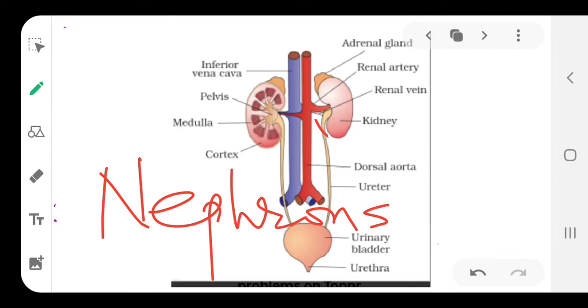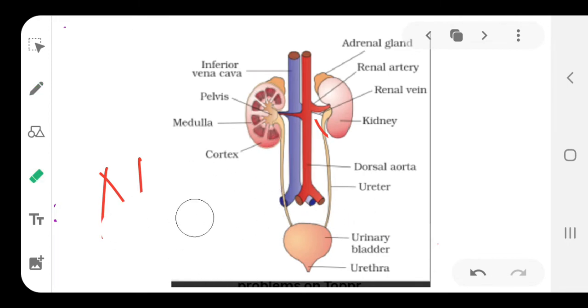So each kidney consists of numerous coiled tubules that we call nephrons. You must know how the blood feeds into the kidney, how it leaves it, the main parts of the kidney, and then the unit of filtration called the nephron.